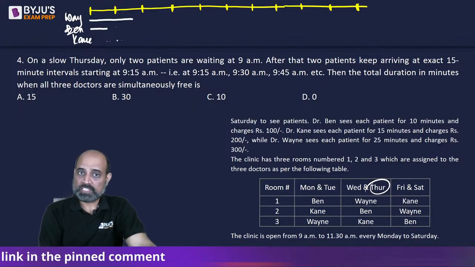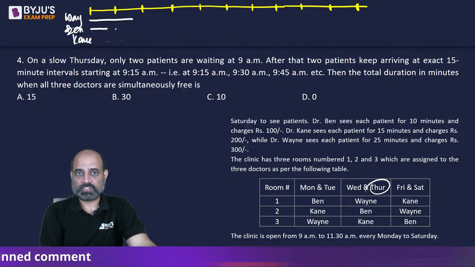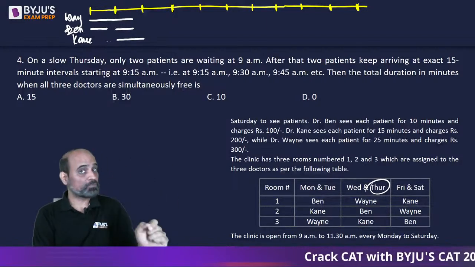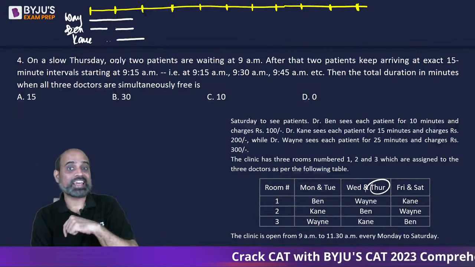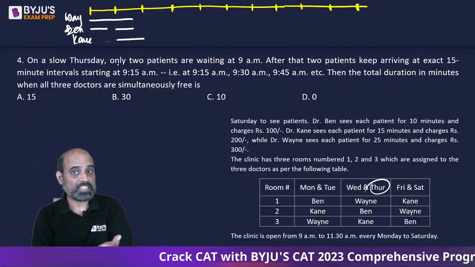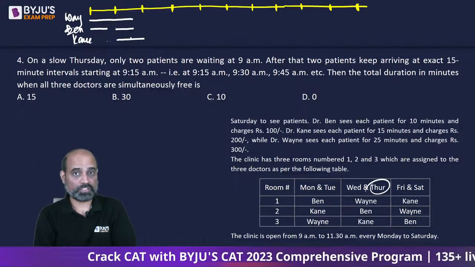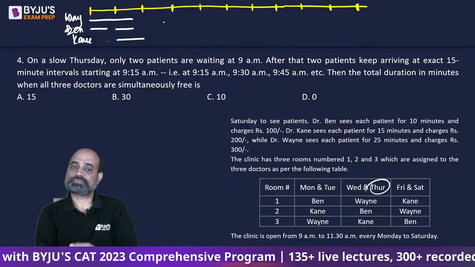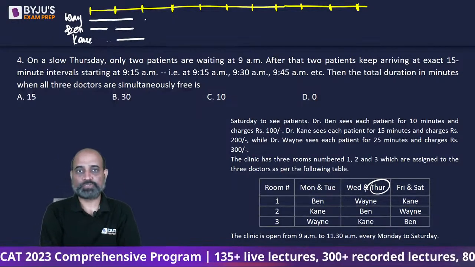Then when 2 patients arrive in the next 15 minutes, Dr. Ben will pick up the next patient for 10 minutes and Dr. Kane will take this entire 15 minutes. So when Wayne and Ben were busy, Ken was free. And when Ben and Ken are busy, or let's say when Ken is busy, Wayne and Ben are free. So not enough. उसके बाद क्या होगा? All 3 are simultaneously going to be free.